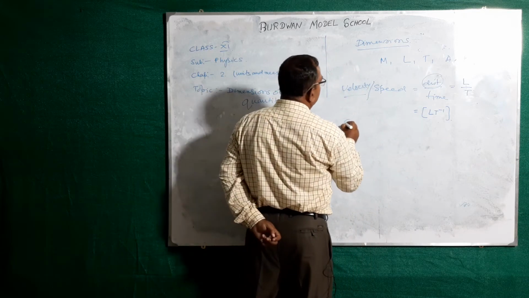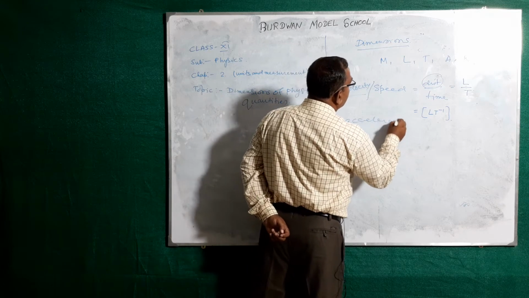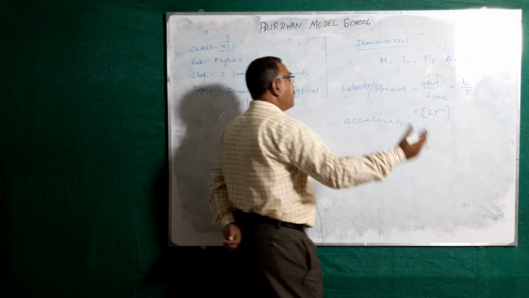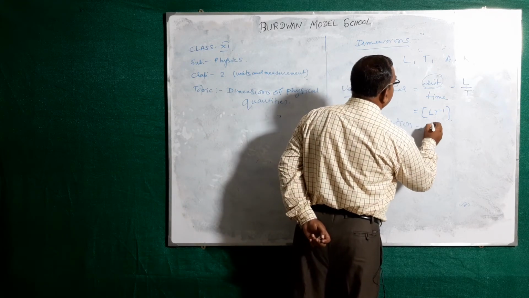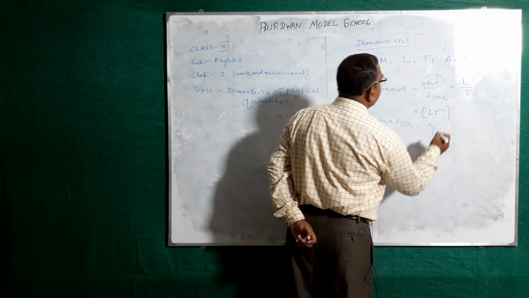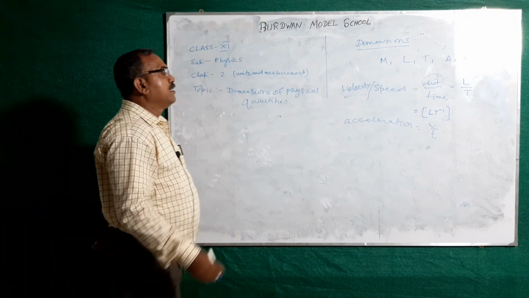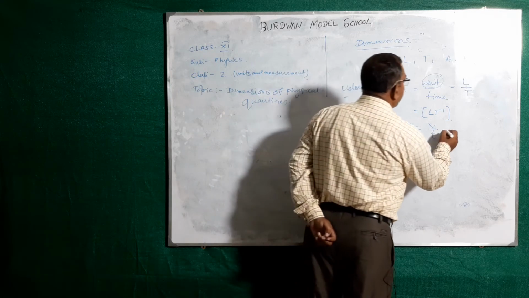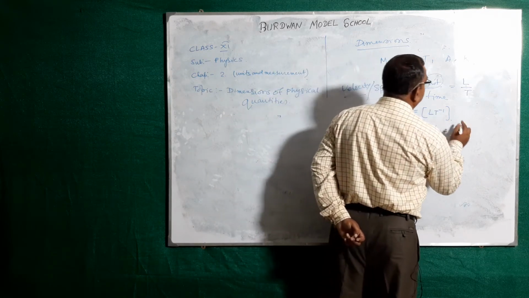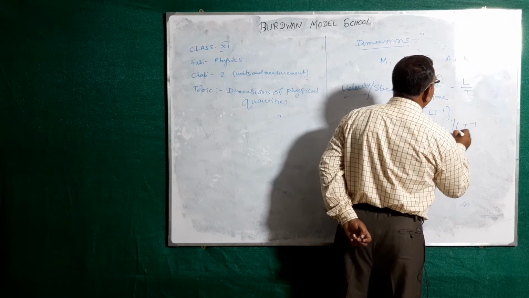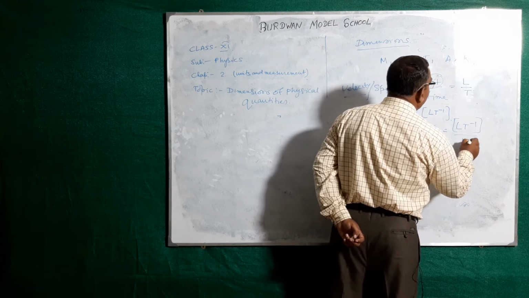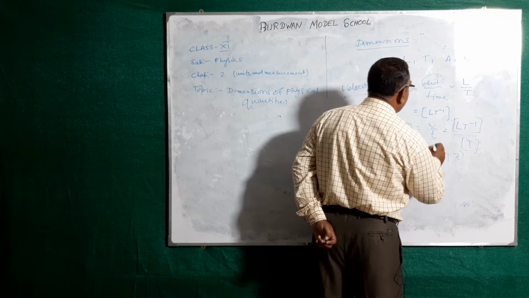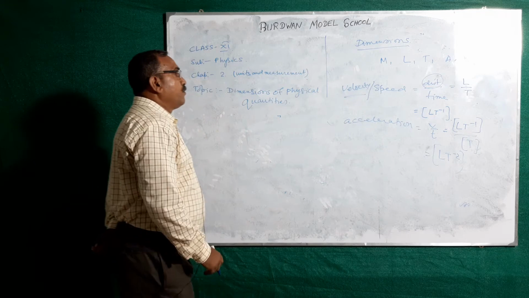Suppose you consider acceleration. You know it from your previous class, that is v by t. V means change in velocity, v minus u by t, that means also v by t, v means velocity. So you know it. What is the dimension of v? This. What is the dimension of t? That is equal to.